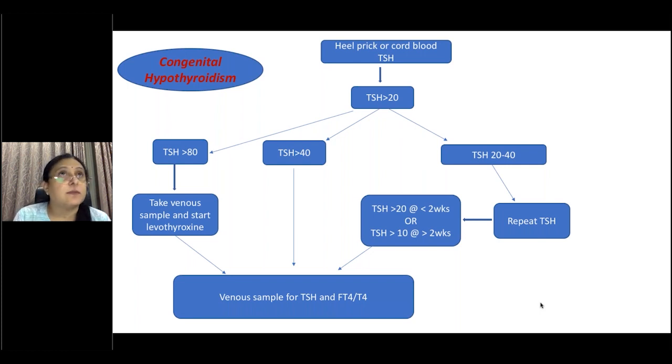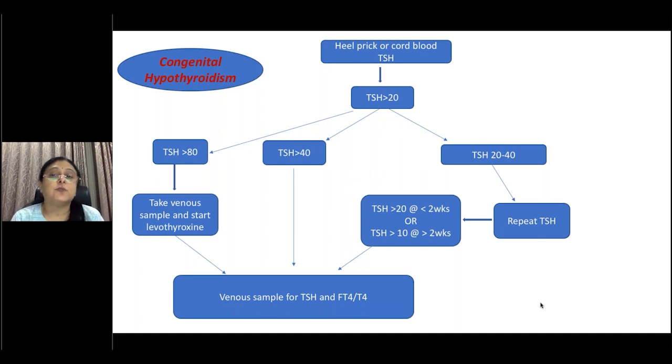If the TSH is above 20, then you need to be suspicious. If it's below 20, it's considered normal. If your TSH is above 80, it warrants immediate venous sampling and starting of treatment. You're not going to be waiting for the result. Now, if your TSH is more than 40, then you would repeat your thyroid profile about 3 to 4 days later, so about 72 hours later, to make sure any surge which has happened in the first 24 hours has settled down. And if it is still elevated, you would start treatment.